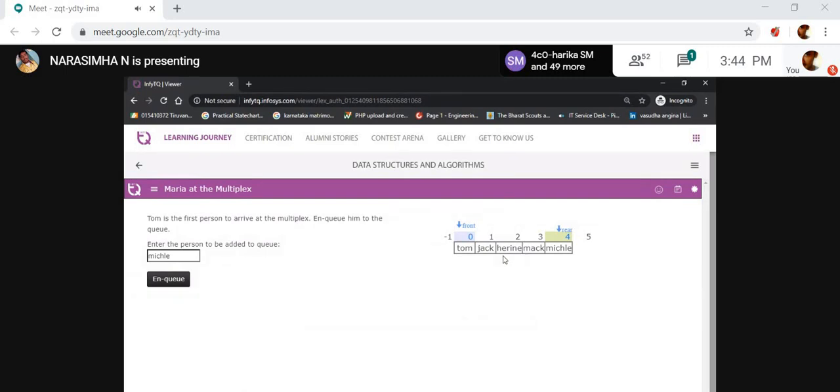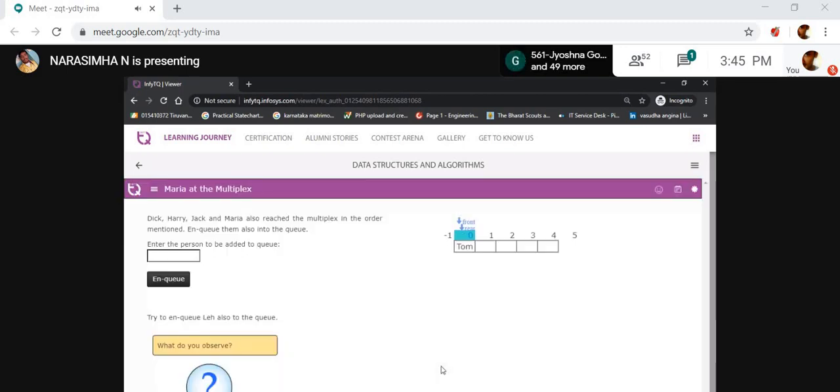Now if I want to add one more person, then it displays that the queue is full. Why? Because there is no place to stand in the particular queue. Now I want to insert Ritchie. See here, it displays that the queue is full, because there is no space to add one more data in the queue.